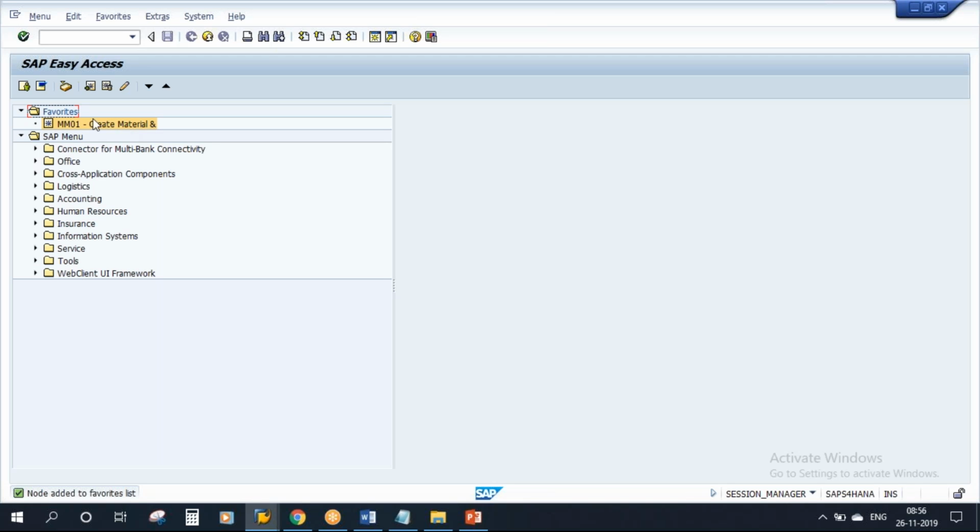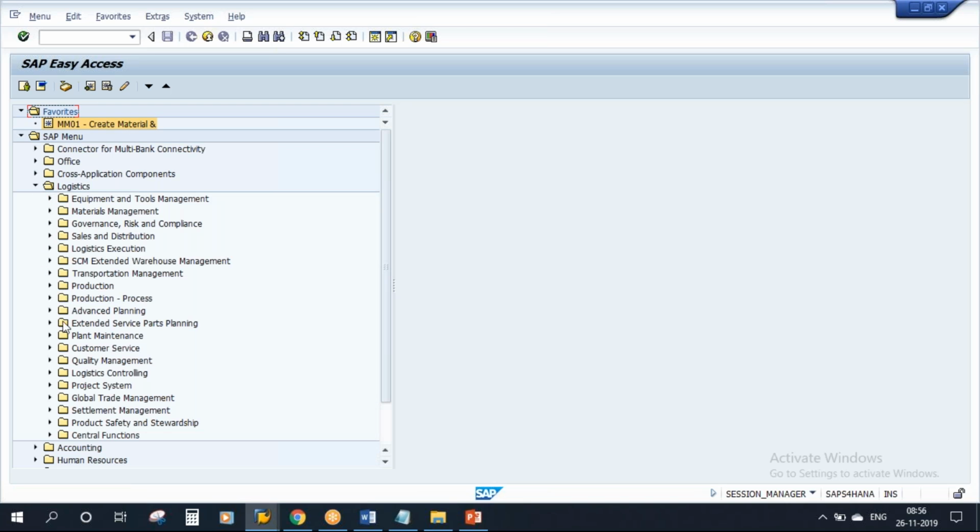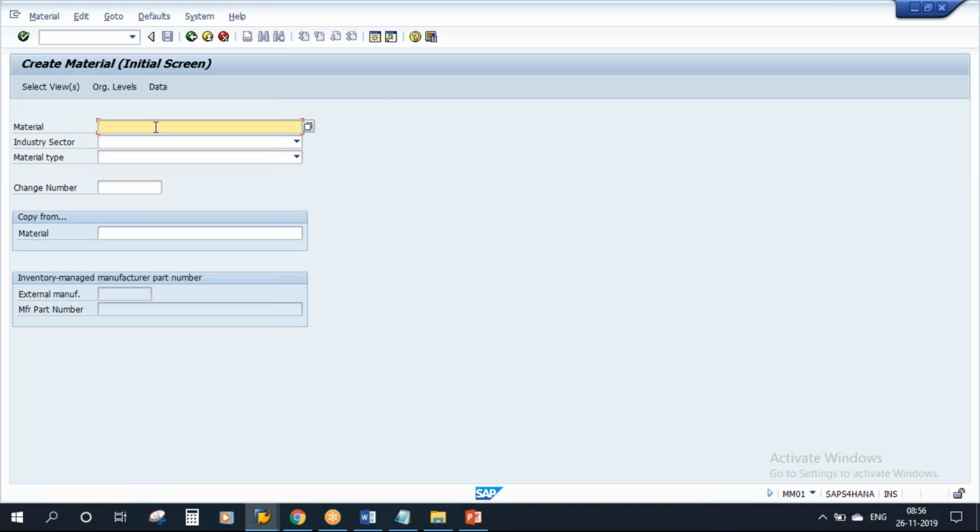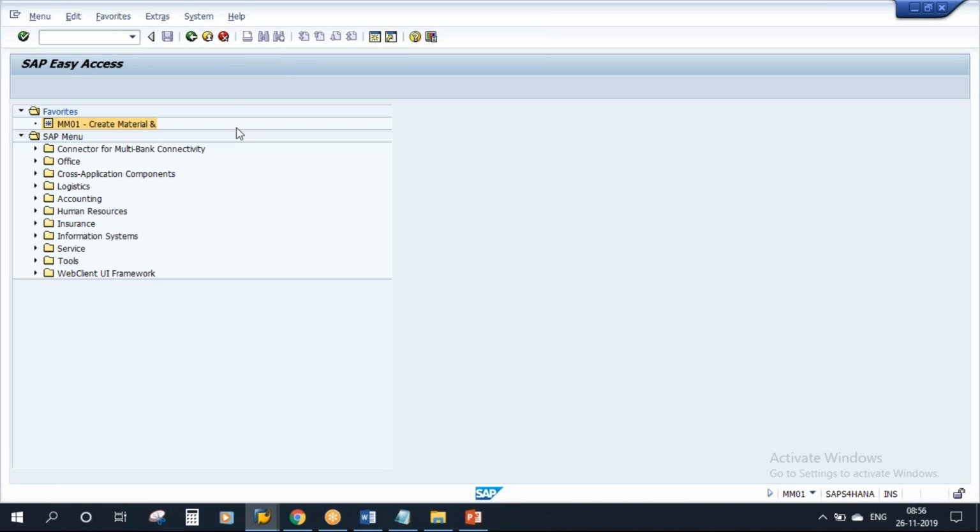Next time when you log on, it will show over here. So now no need to type here, or go through the entire menu path, like the one which I showed you. Directly it is available here. Just double click on it. That's all. Whatever transactions you do frequently, you can add all of them here.